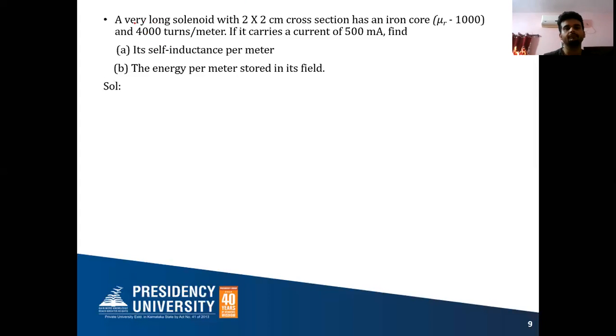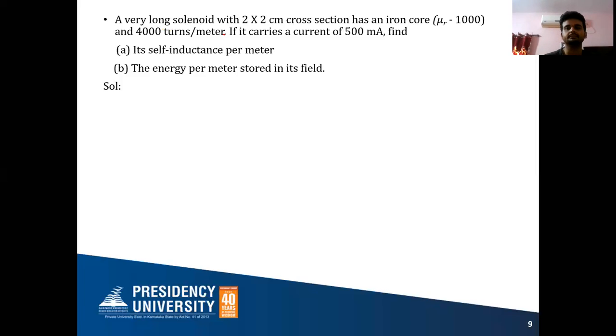You square this term, 4000. Already per meter is there, so you don't need to take care of the per meter thing here. The number of turns is 4000, so 4000 whole square.